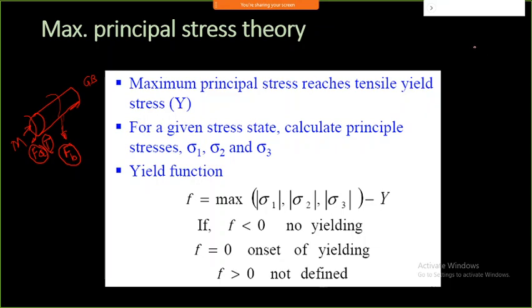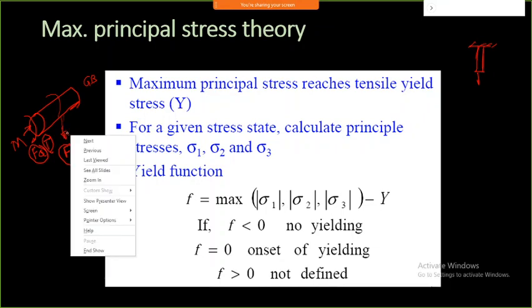But in the case of a UTM, what we are doing is only applying an axial force. We are not going to apply any torsion force or anything. Whenever we do material testing, we only apply one type of load. We never apply combined loading, and due to that it may cause a problem. This type of loading is what you are doing, and practically your system is like this. So how to correlate these two?